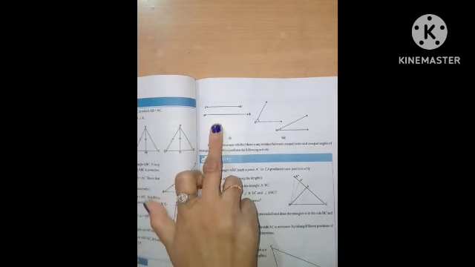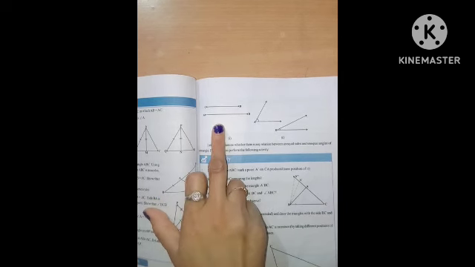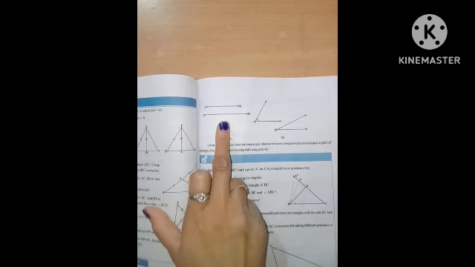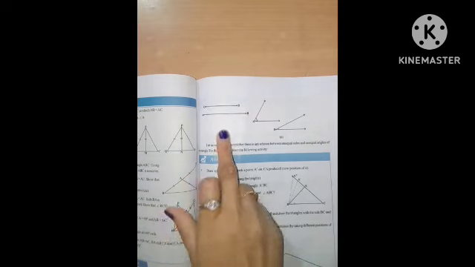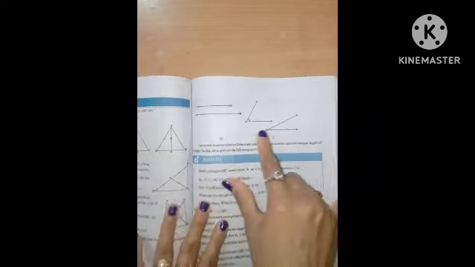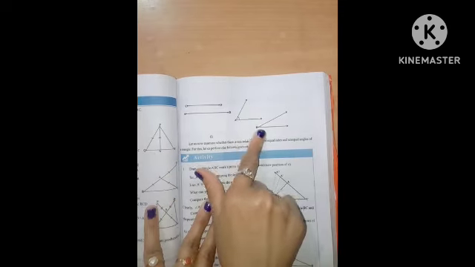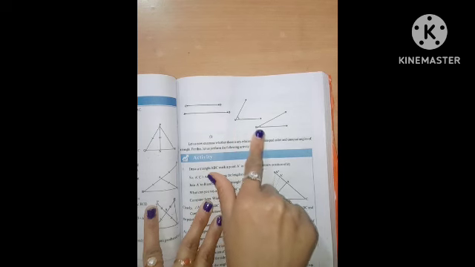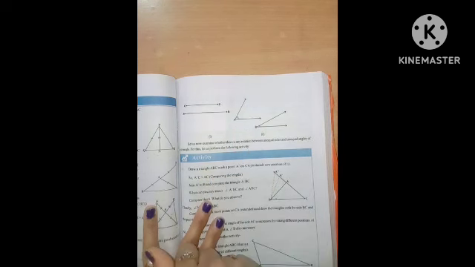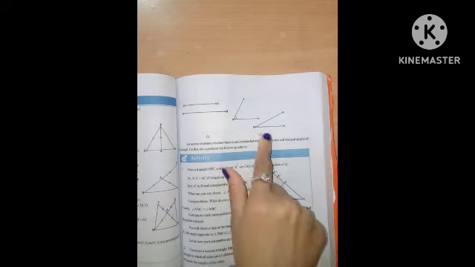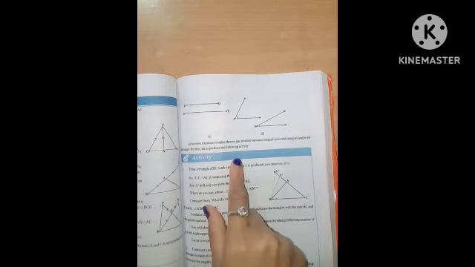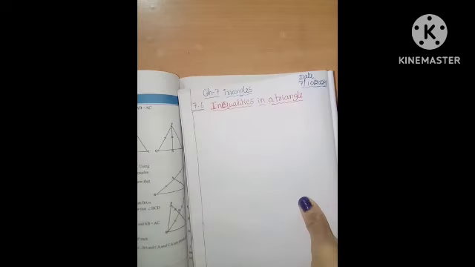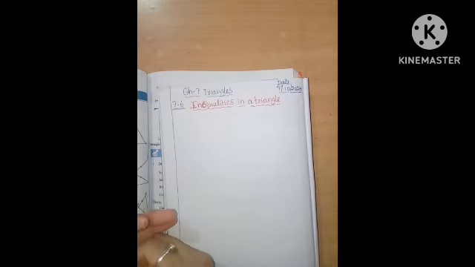In the second figure, are these two angles equal angles or inequality angles? Inequality angles. Equal triangles and inequality triangles are also there.